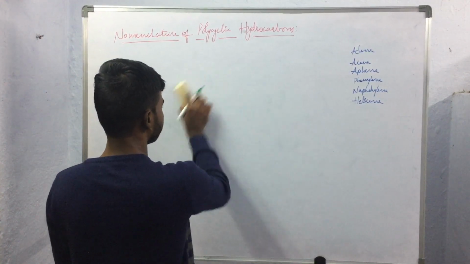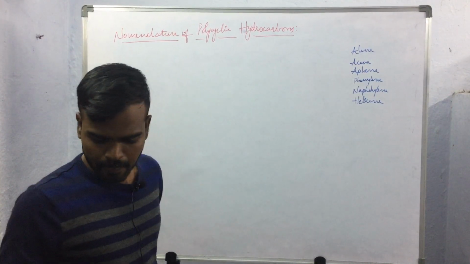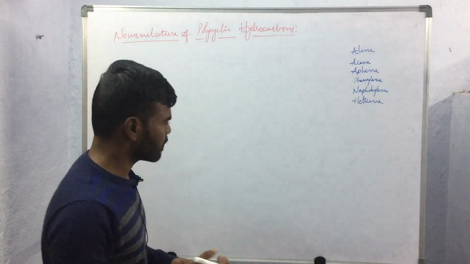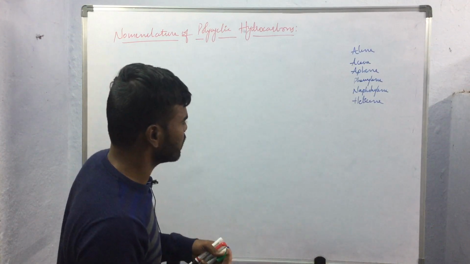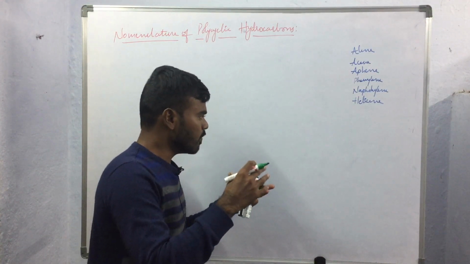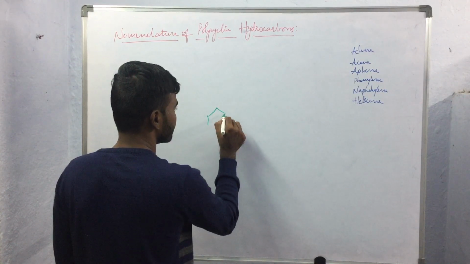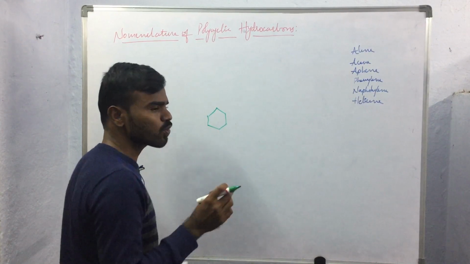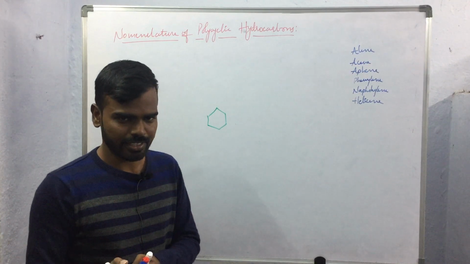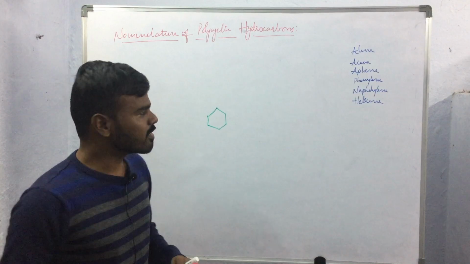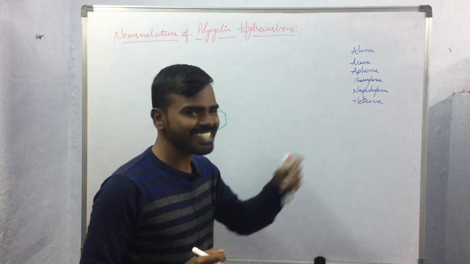And finally, if the hydrocarbon has fused benzene rings, that means if a hydrocarbon compound has benzene rings that are ortho-fused in such a manner that they form a helical structure, in such a case, to name that kind of compounds, we will be using the suffix helicene.